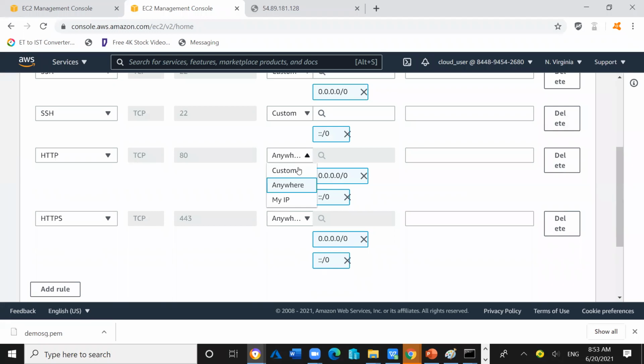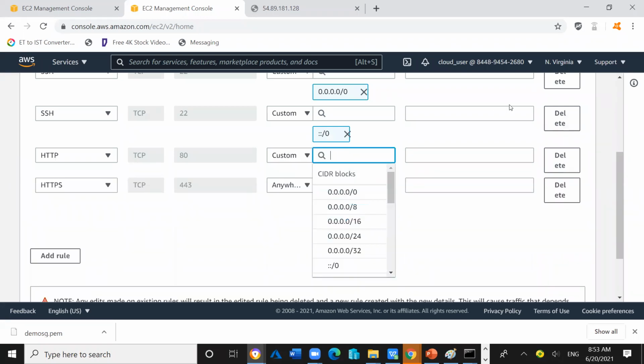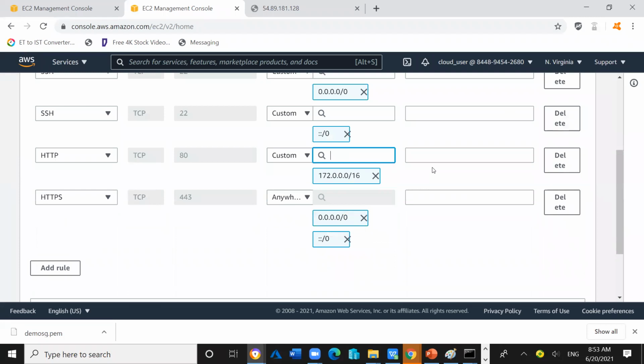So I have chosen anywhere here. Here I need to mention it. If I want to allow the traffic from this network only, then apart from the 172.0.0.0 network, if any other computer is trying to access, and that computer's IP address does not belong to this network, then the incoming request will be rejected. If the request is coming from a computer whose IP address falls in this network range, then the incoming request will be entertained and successful.